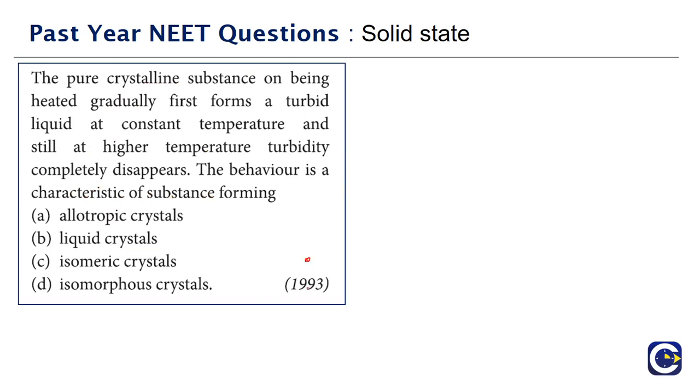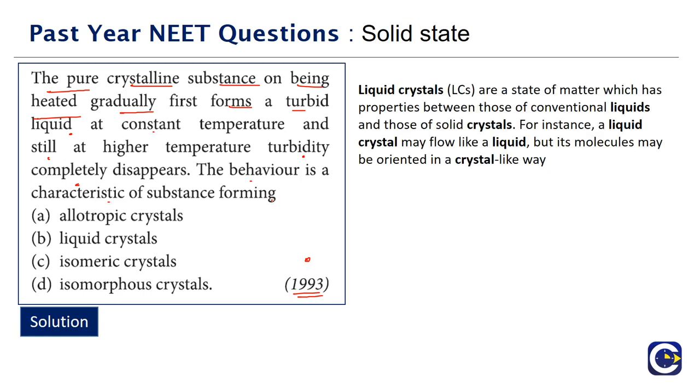Next we have a question that came in the year 1993. A pure crystalline substance on being heated gradually forms a turbid liquid at a constant temperature, and at a still higher temperature the turbidity completely disappears. The behavior is characteristic of substances forming what? If you look at the situation explained, a pure crystal on heating forms a turbid liquid, which is what we call liquid crystals. If you heat it further, the liquid crystals disappear and it becomes a normal liquid.